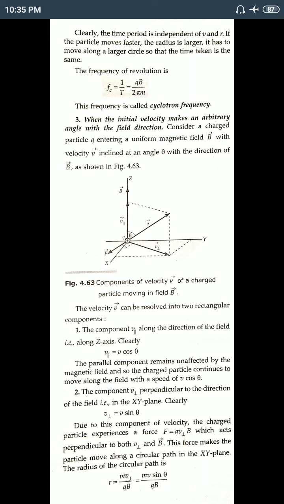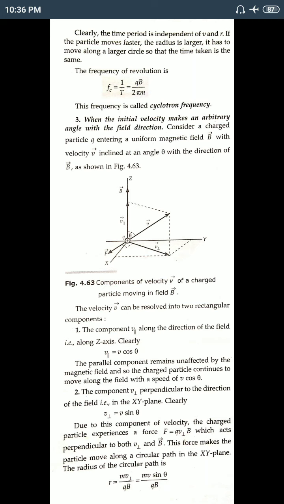The cyclotron is a device where we use this frequency expression, because the magnetic field is perpendicular to the velocity vector, and the charged particle moves in a circular path without changing its speed or velocity. Whatever frequency we get, this is the maximum frequency. Frequency is Bq by m. This frequency is called the cyclotron frequency.